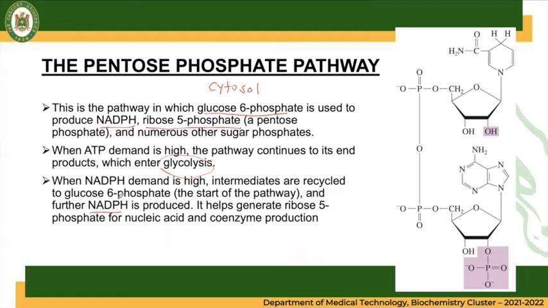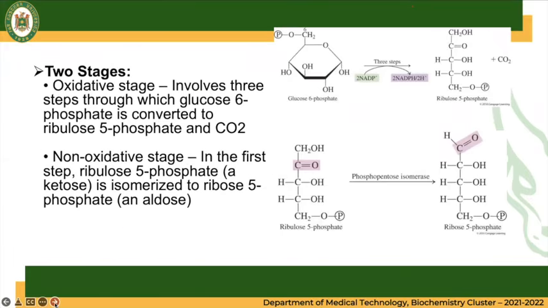It will help generate ribose 5-phosphate for nucleic acid and coenzyme production. So there are two stages. First one is the oxidative stage. It involves 3 steps through which glucose 6-phosphate is converted to ribulose 5-phosphate.